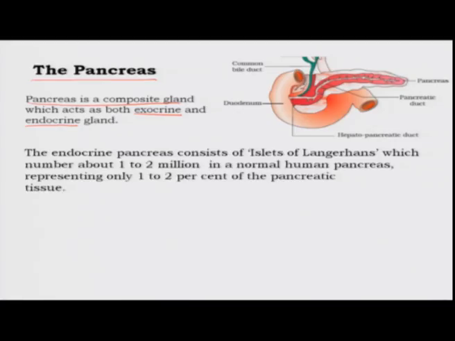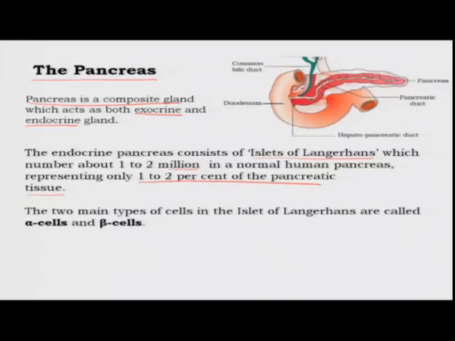It consists of certain groups of cells which are organized into what are called the islets of Langerhans. There are about 1 to 2 million of these in a normal human pancreas, but they form only 1 to 2% of the pancreatic tissue. So, the majority of the pancreatic tissue is for the exocrine function, which is the secretion of digestive enzymes. But these islets of Langerhans, even though they are only 1 to 2% of the total pancreas, perform a very, very important function.